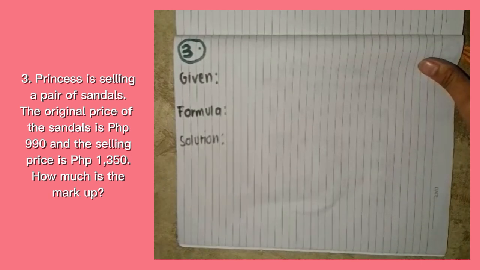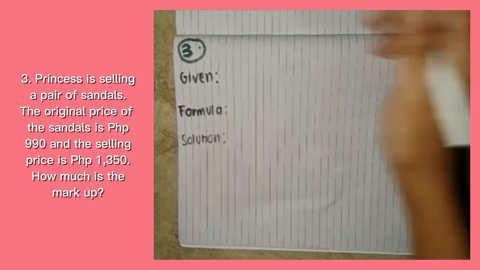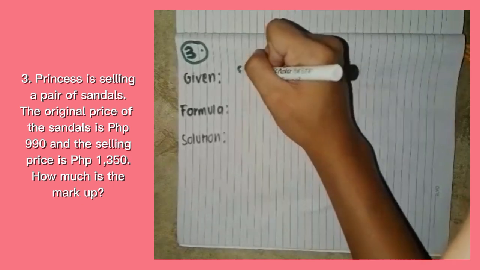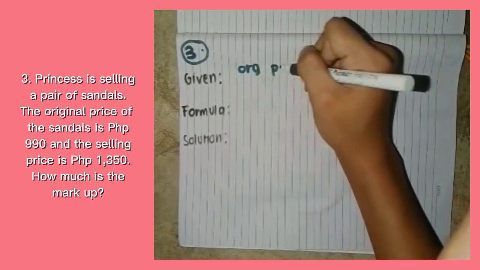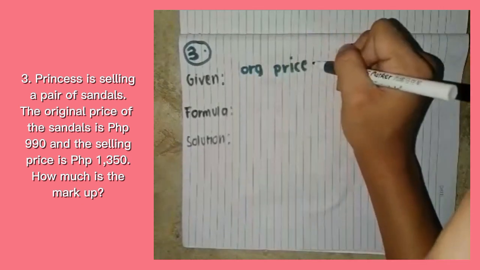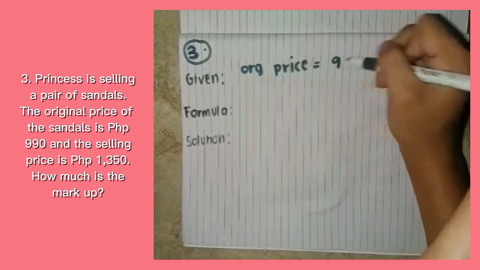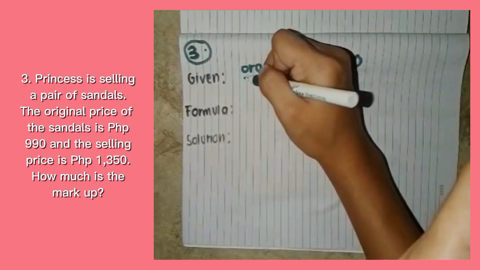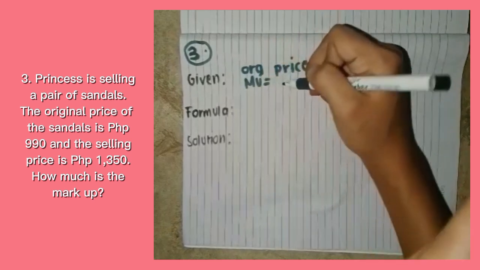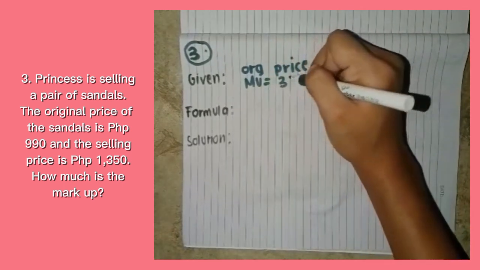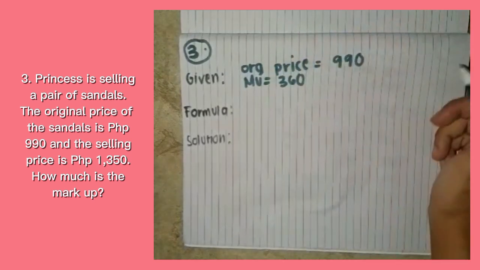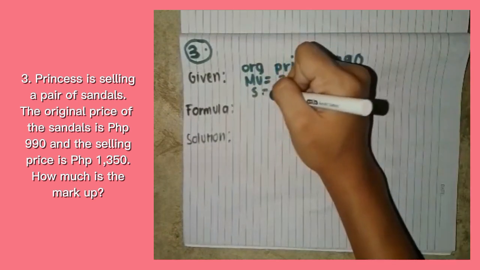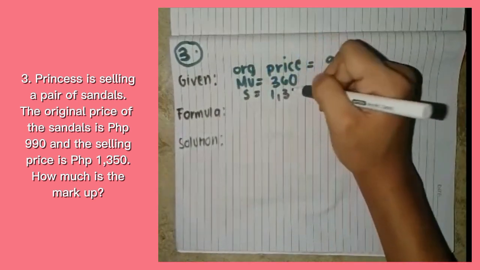The new given is the original price, which is 990 pesos, the markup, denoted by MU, which is 360 pesos, and the selling price, denoted by S, which is 1,350 pesos.